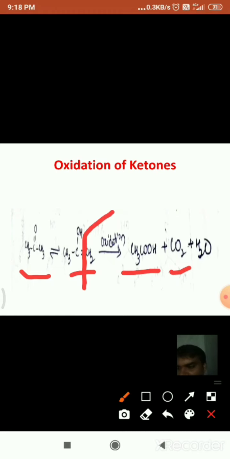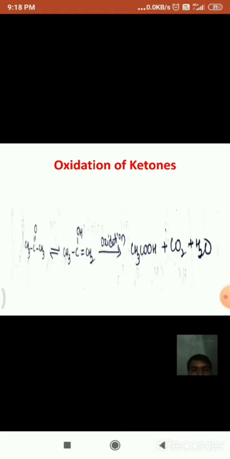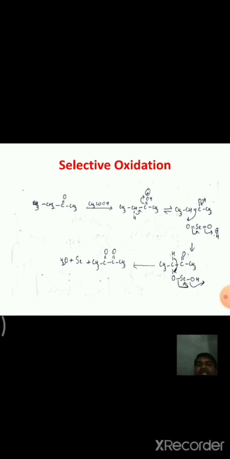Coming to some selective oxidation, the oxidizing agent which converts the CH3CO group of a ketone to a CO group is SeO2 in acetic acid.